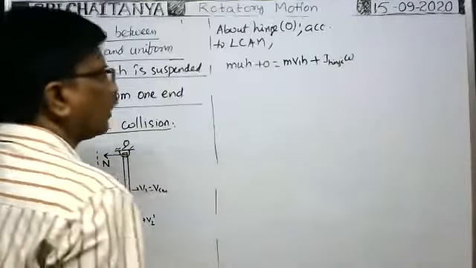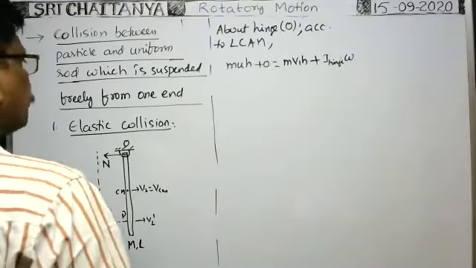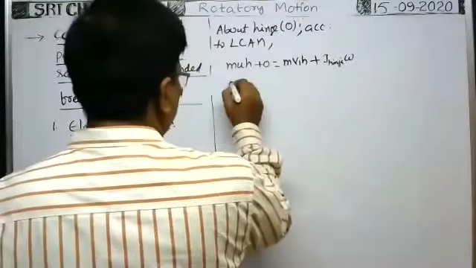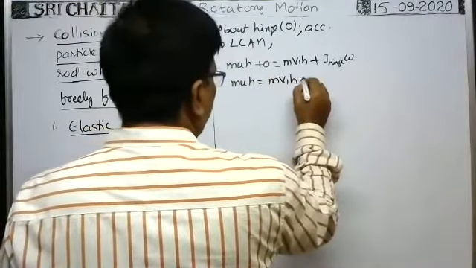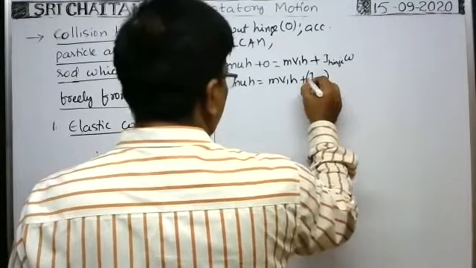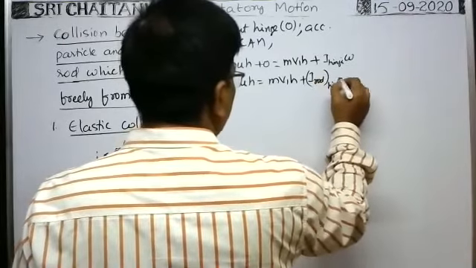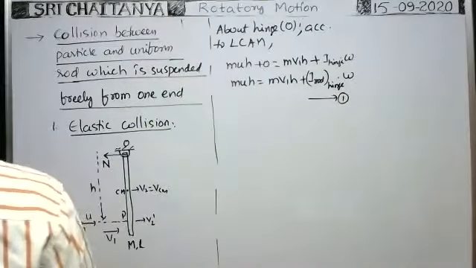Now this is one equation: mu h is equal to mv1 h plus I, the moment of inertia of the rod about the hinge, into angular velocity. This is equation 1.